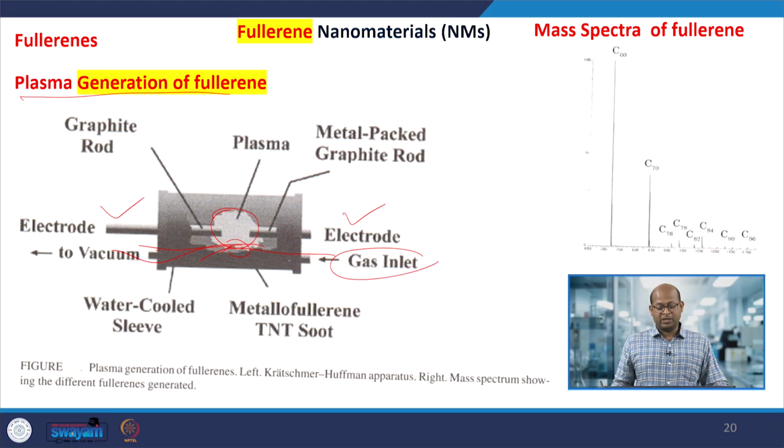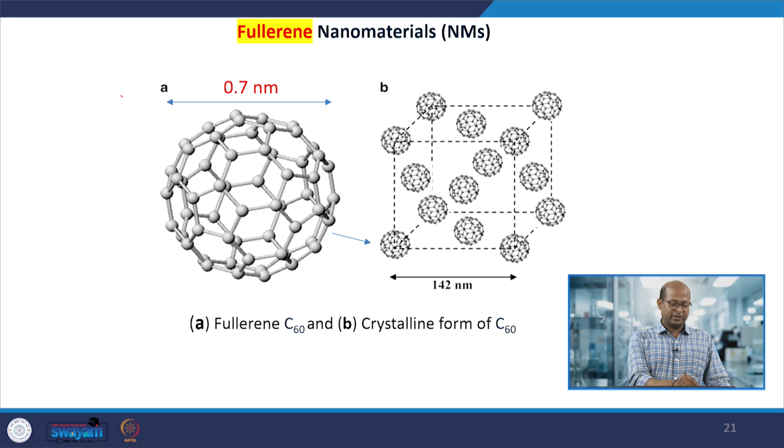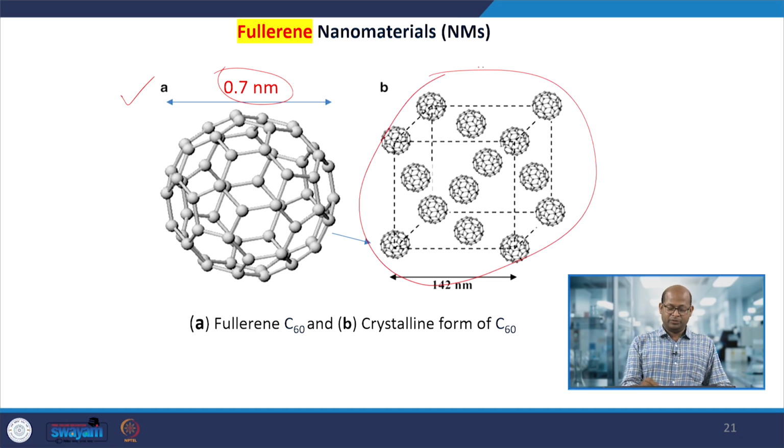Okay. So, by the plasma generation process, whether C60 or other allotropes form, we can use mass spectra. Using that, we can see at what percentage or quantity each allotrope is formed. I said these materials are very small in size, the diameter is very small, and they may even form this type of crystals also.